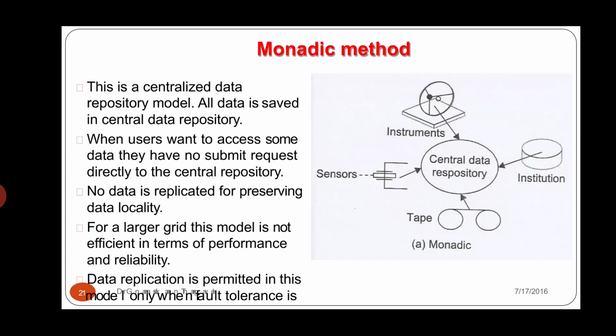When the users want to access some data, they have to submit requests directly to the central repository. That's why the node data is replicated, to store the data locally. In a larger grid, this model is not efficient in terms of performance and reliability. So data replication is permitted in this model only when fault tolerance is demanded. It is nothing but the monadic method.